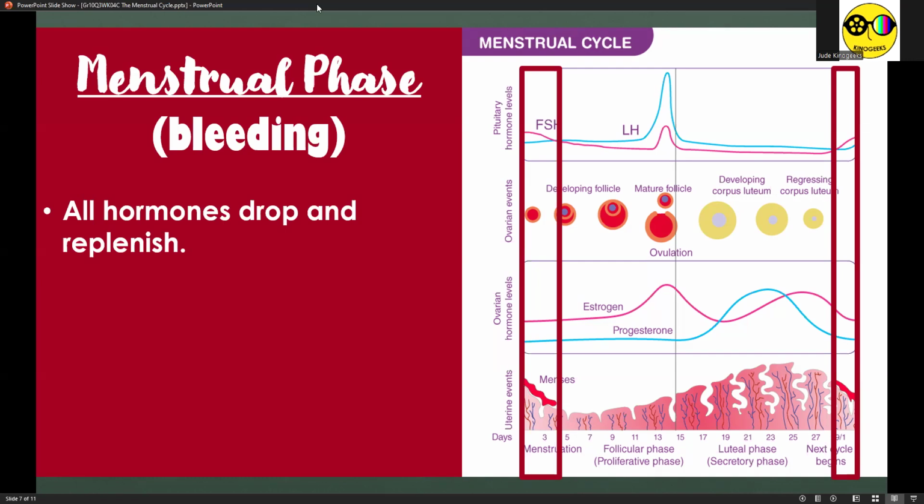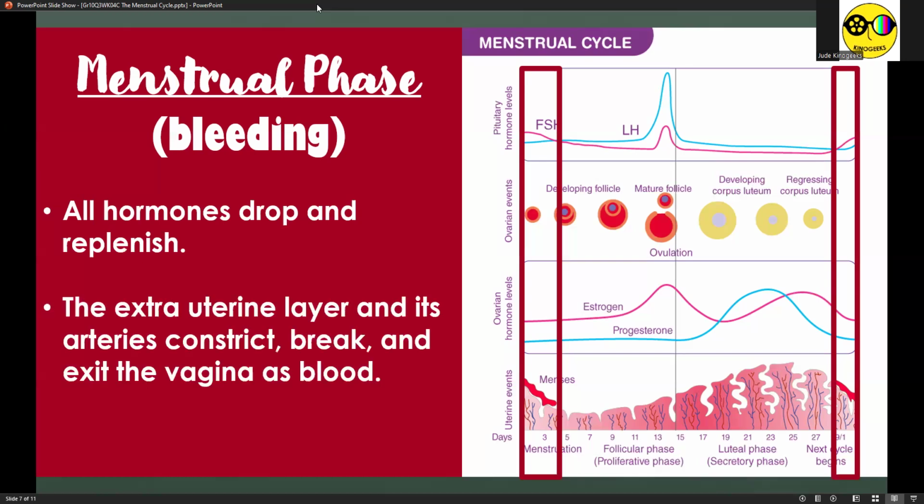What happens to the uterus this time? As you can see in the uterus, the extrauterine layer and its arteries constrict, break, and exit the vagina as blood. So not only does the menstruation of a woman contain the unfertilized egg cell, but also the extrauterine layer. That's why some females experience menstrual cramps, otherwise known as dysmenorrhea. It's extremely painful. And because this is the last and all hormones drop and replenish, the cycle resumes again.